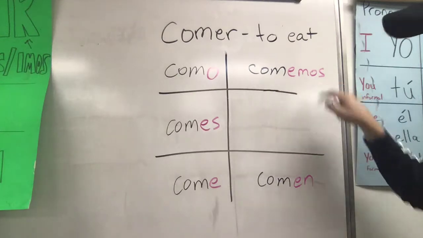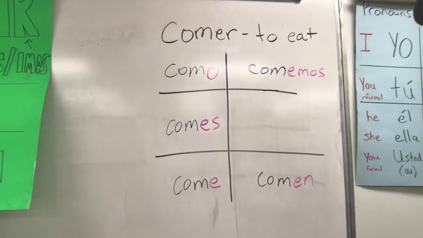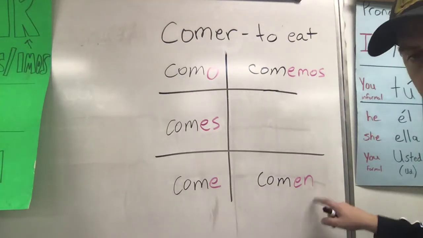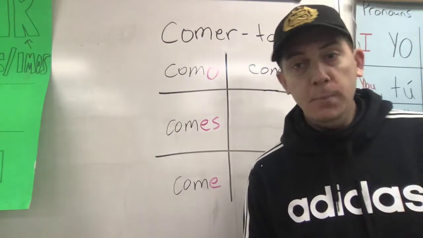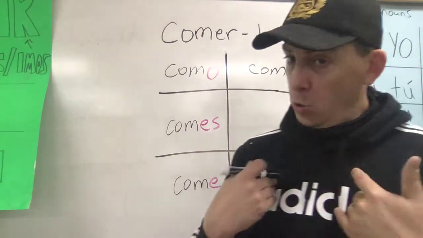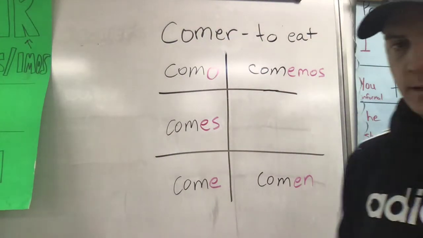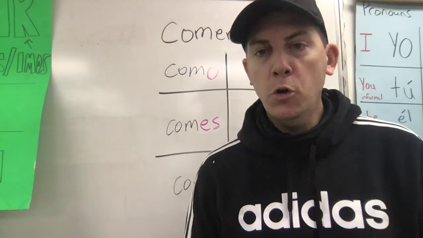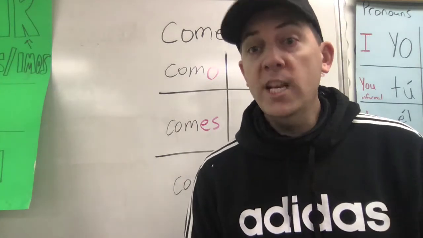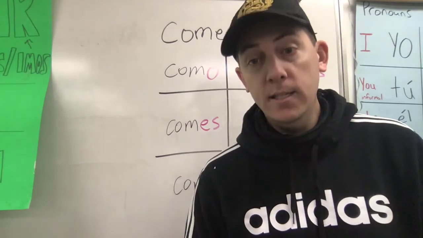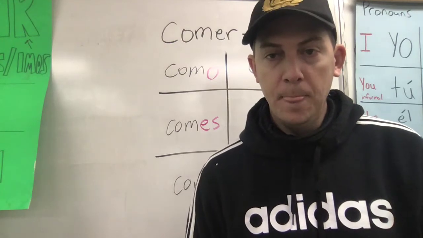Nosotros comemos, and ellos, ellas, ustedes comen. Any plural group of people that you are not a part of goes right here: comen. Mis hijos comen mucha pizza. My kids eat a lot of pizza, as do I.